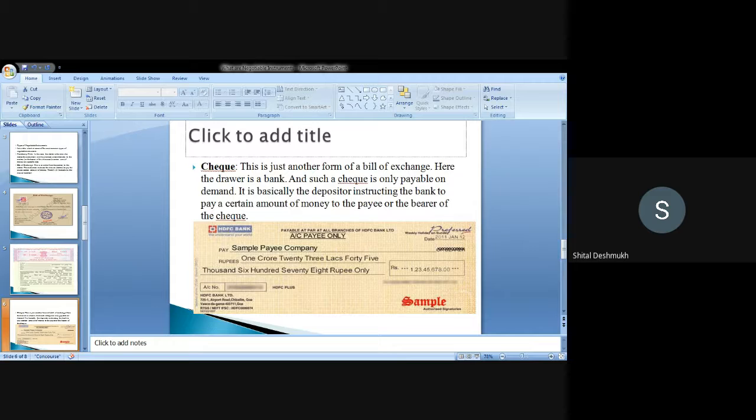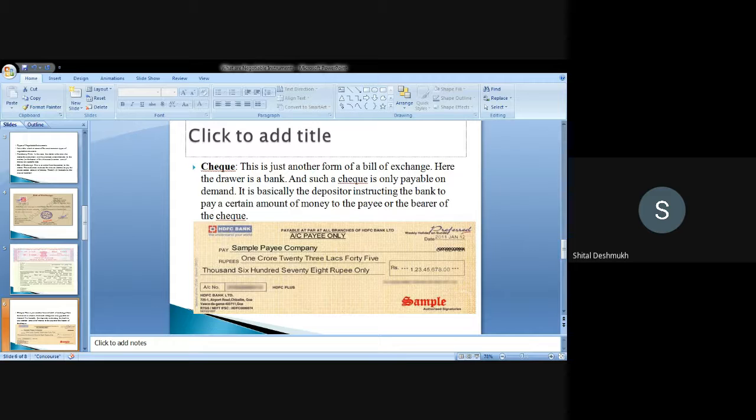So this is just another form of bill of exchange, but here the drawer is not a seller, the drawer is the bank. In case of a check, the drawer is a bank, and such a check is only payable on demand. If we present the check, then only we can have the money. So it is basically